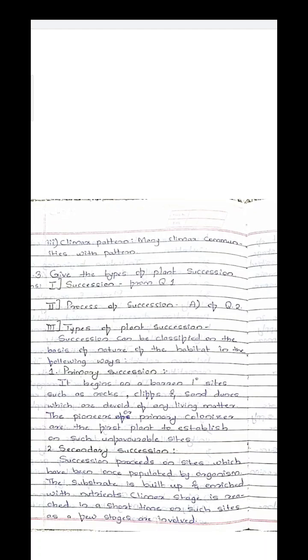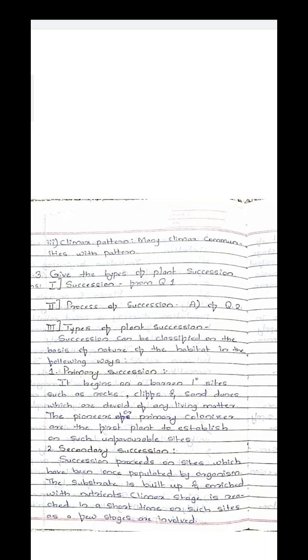So primary succession happens on unfavorable sites like rocks, cliffs and sand dunes, where on the barren land some living organisms form colonies.